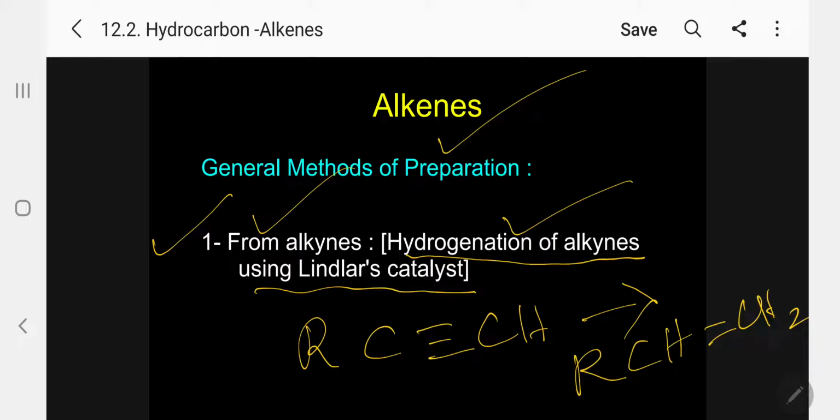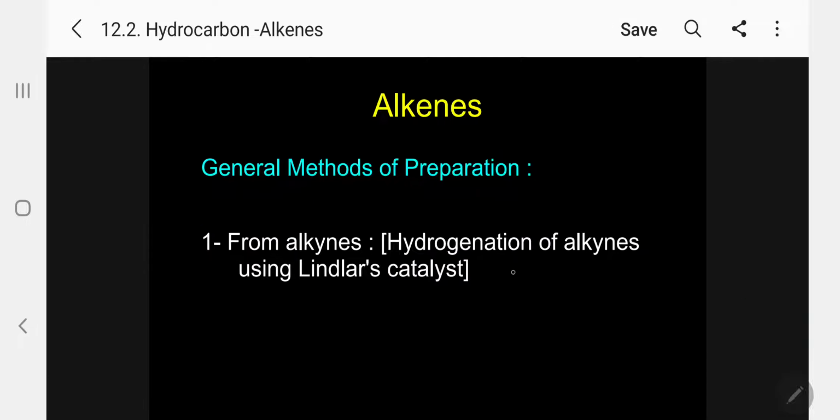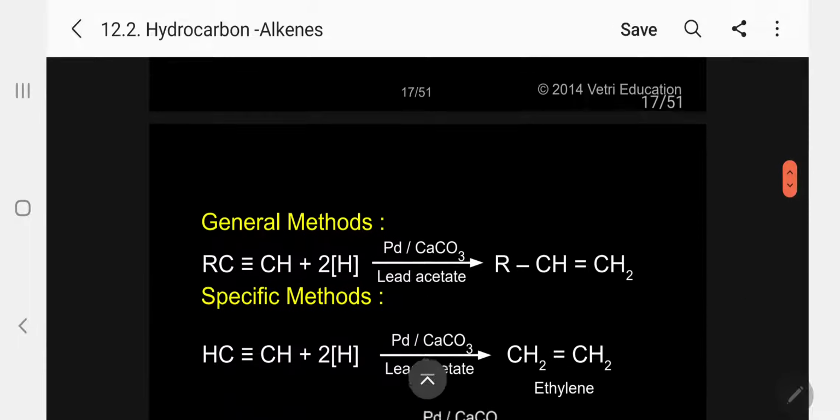Normally we have seen already that alkene and alkyne, when you pass hydrogen, will go to alkane only as the final product. But there is a special catalyst called Lindlar catalyst. Please follow. This catalyst will stop the reduction only at alkene itself. It will not go to alkane. So this is the most important method of preparation, Lindlar catalyst.